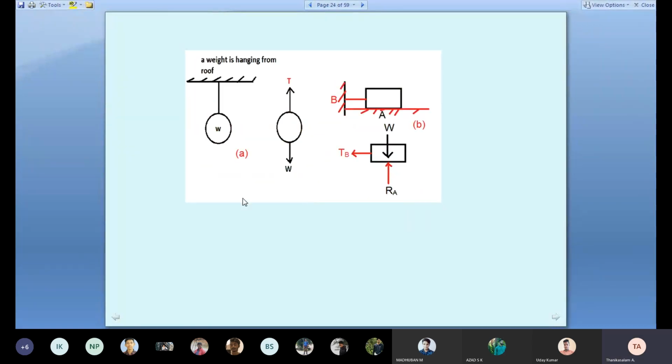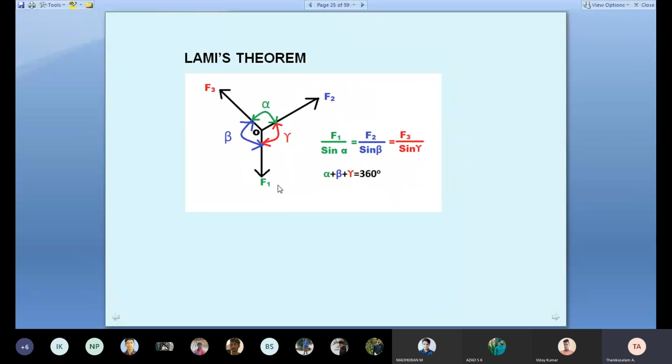Then tension. When you have to take tension, any body hanging, you must say tension. Students, when in contact, reaction. When connected or tied, tension. Then we discussed Lami's theorem. We know when 3 forces acting at a particle are in equilibrium, each force is proportional to the sine of the angle between the other 2 forces. F1 divided by sine alpha, F2 divided by sine beta, F3 divided by sine gamma.